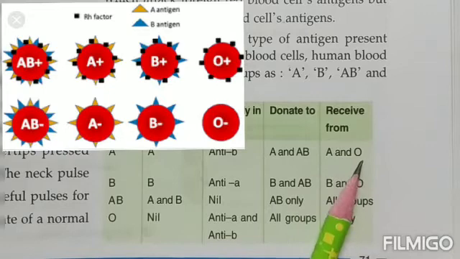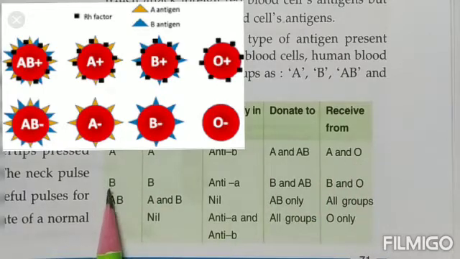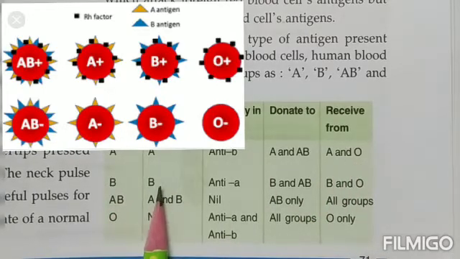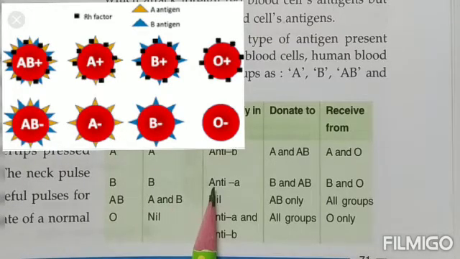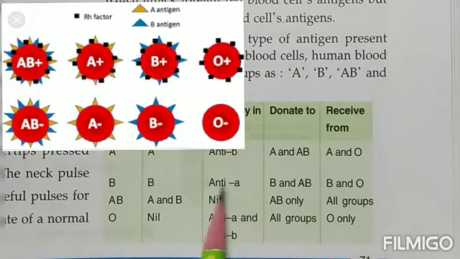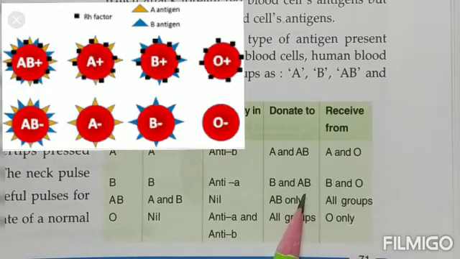Similarly, blood group B has an antigen B on their red blood cells and they have an antibody for A. Now they can donate blood to B and AB both. They can receive the blood from B or from O.